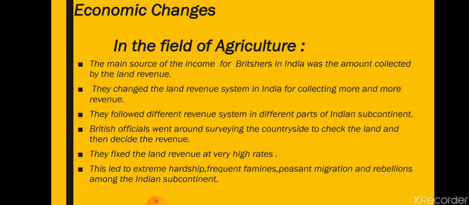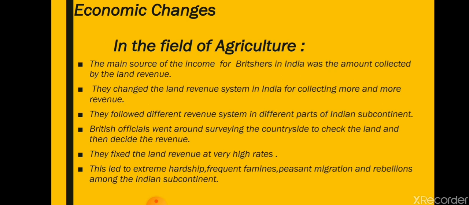Now, what are economic changes? All of us know that for governing every country or every place, there is a need of money or finance. Since Britishers were ruling us, it was necessary that their finance should also be strong. From the medieval period we have seen that the main source of income of the kingdom was the land revenue.